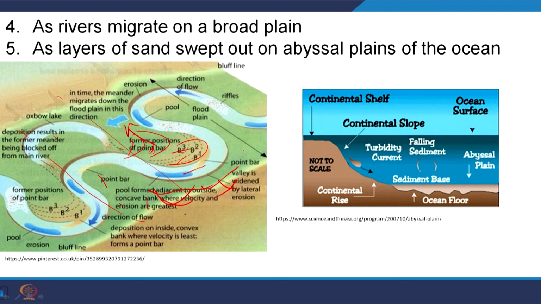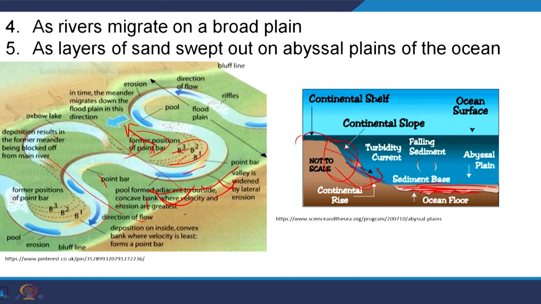A layer of sand is swept out on the abyssal plain of the ocean. For example, here most of the sand is deposited up to here, but due to turbidity current or submarine landslide, the sand body here is disturbed and the sand migrates downward. So it will be distributed in the abyssal plains. That means a layer of sand is swept out on the abyssal plains of the oceans, so we are creating a sand sheet type deposit.